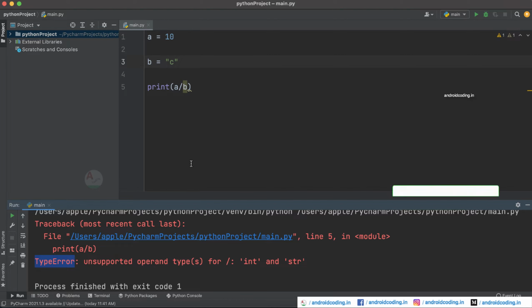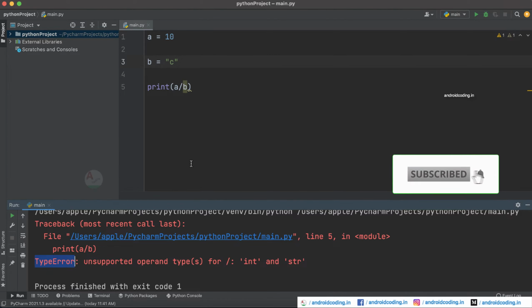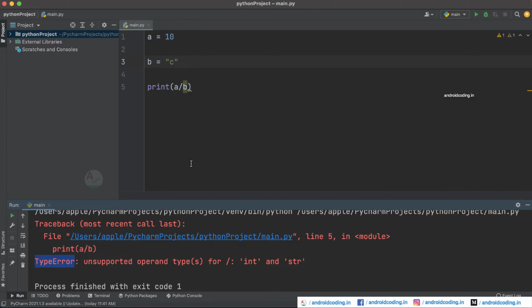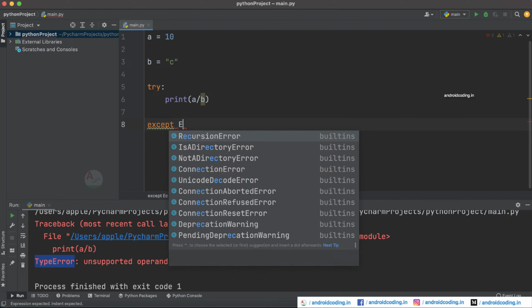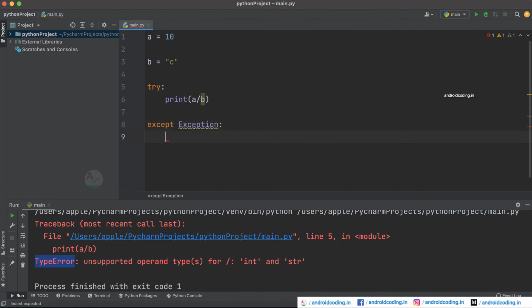For example, if you are coming from a Java background, there you might have found this in terms of try, catch, final and finally. In Python, we specify exception handling in the form of try, and here you need to specify the block of code. Now instead of catch, here we have except. So whenever you find an exception here, it will be caught in this particular block of code, and here we can just provide a message like you have got an error.